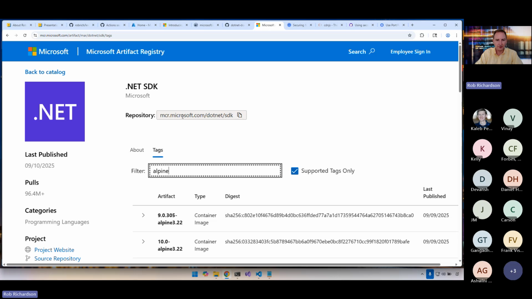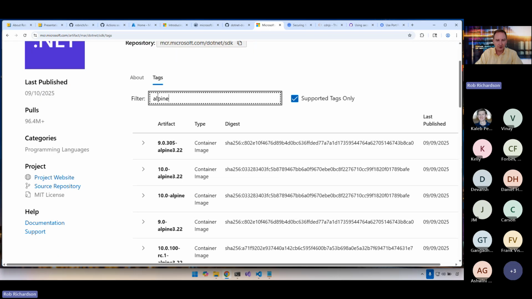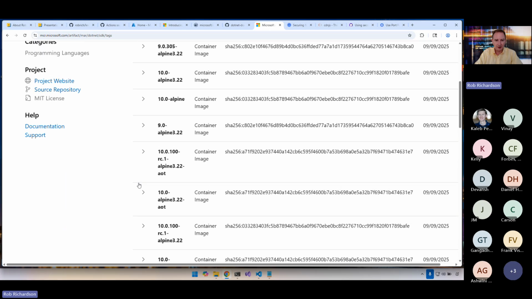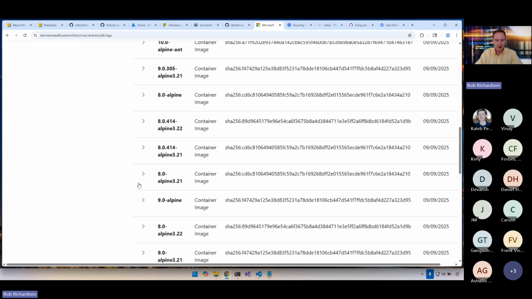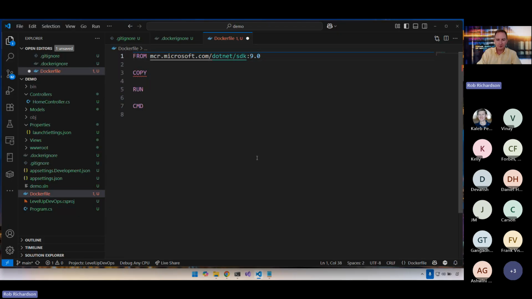Now, as we start looking at tags, we can come in here to mcr.microsoft.com. We can search for this repository, and I'll search for Alpine. Alpine is a really, really small Linux distribution. And so this will make our containers download a whole lot faster on our Kubernetes environment. It will allow us to build and push them to our container registry a lot easier. And there's a 9.0-alpine. Let's use that. So -alpine, and we've got that ready to go.